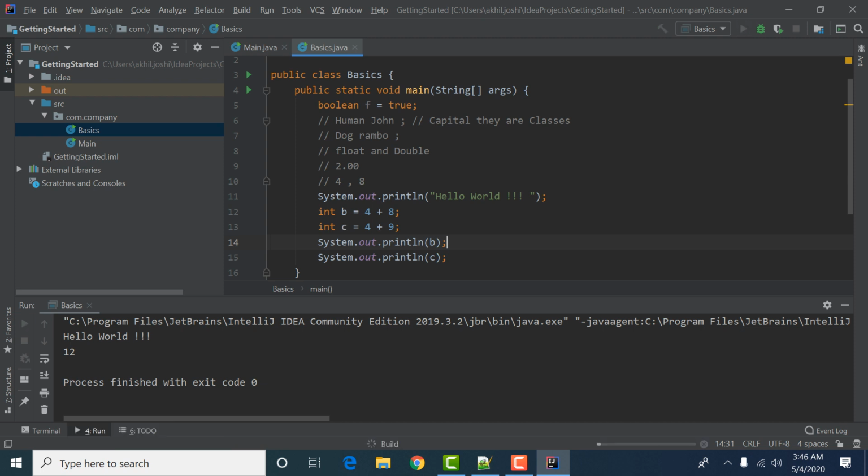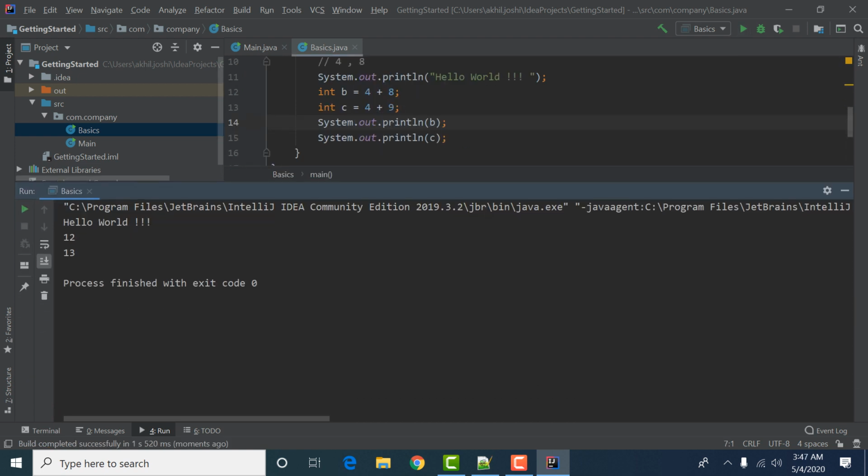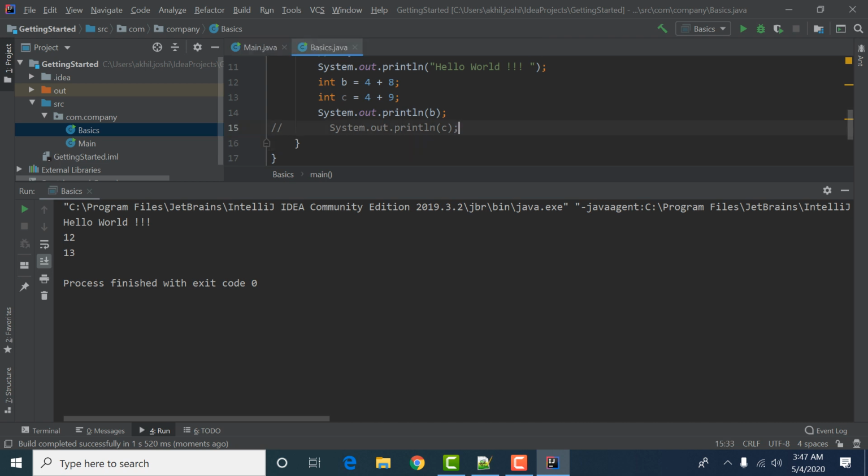If I have to see this, you can also start this from the green button here. This is known as our console. Console means it is a screen in which we can see the output of the program. In our computer's memory, it will calculate. If I don't do this, it will automatically calculate this value, but we don't know what the value of this complex formula is, like when we add two numbers. It will automatically generate in its system, and we cannot view this. So to view this, we have used this thing.